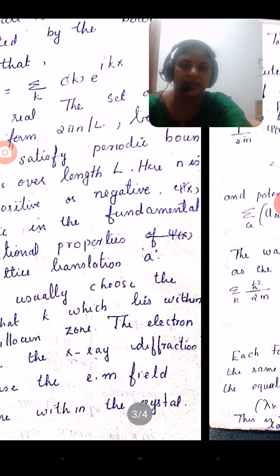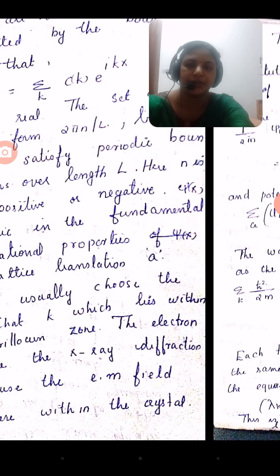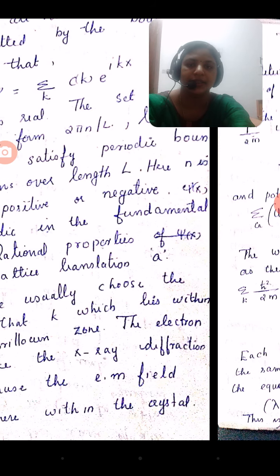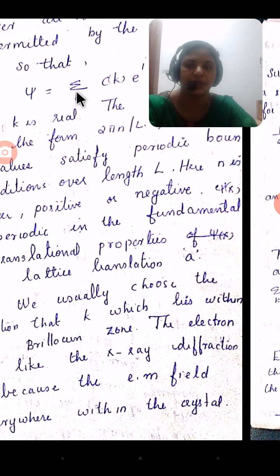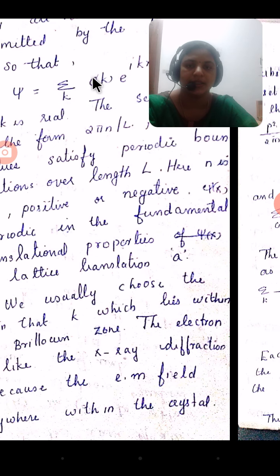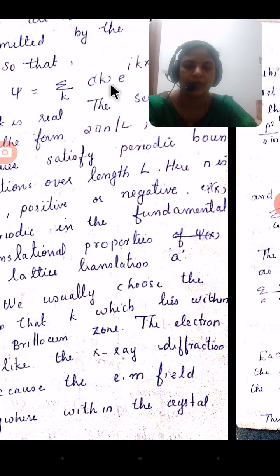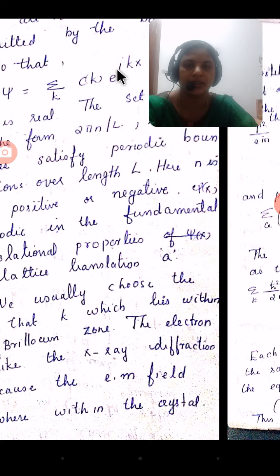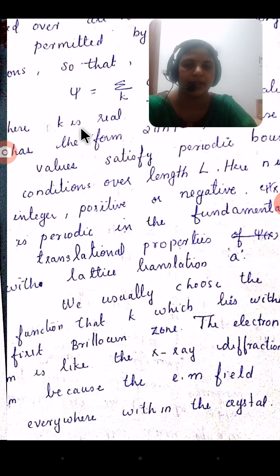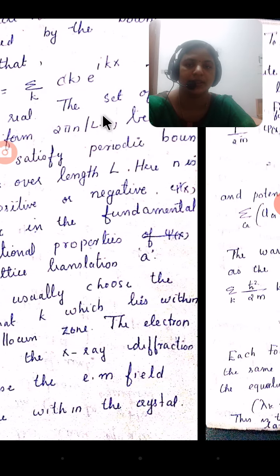Then psi of x equal to summation over k of c_k, the constant value, into e raised to i kx, where k is a real function.